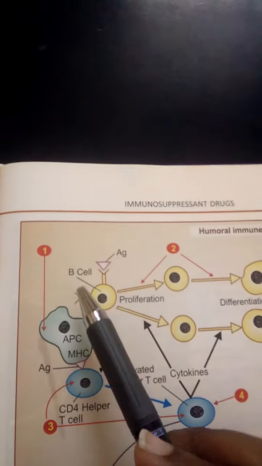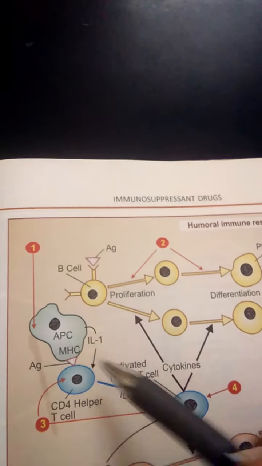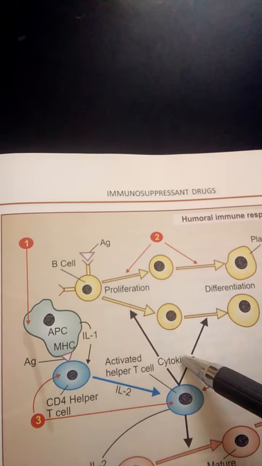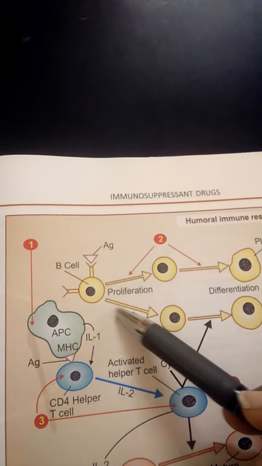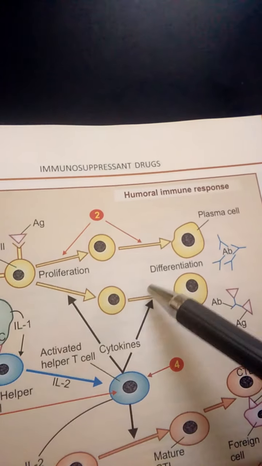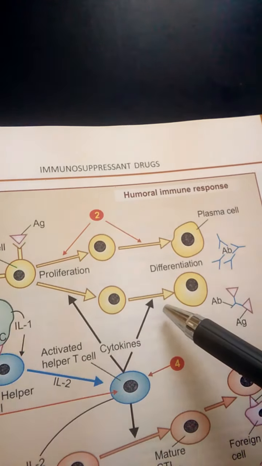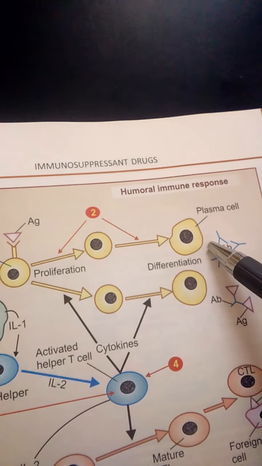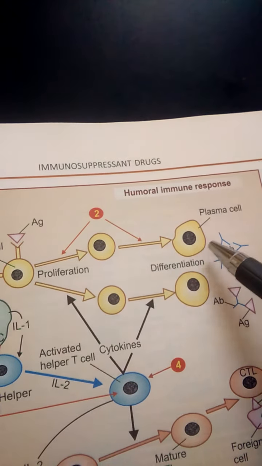This is the antigen activated B cell in the presence of cytokines. The B cell undergoes differentiation and produces antibodies.